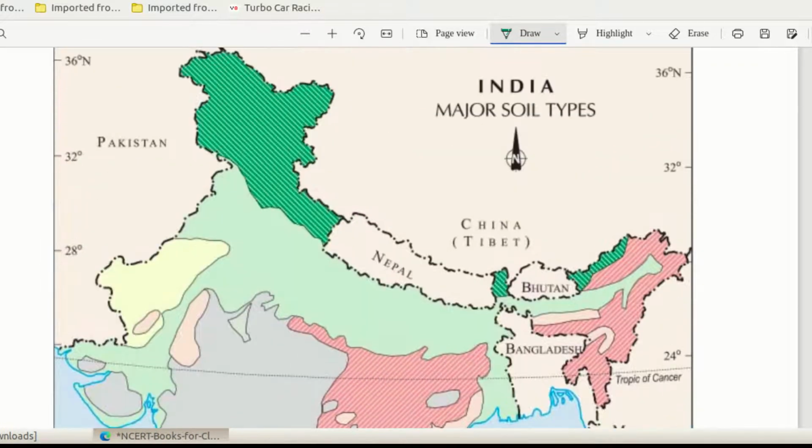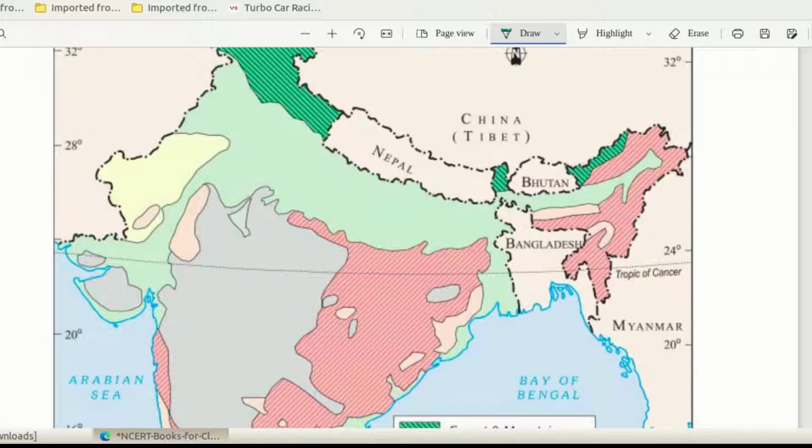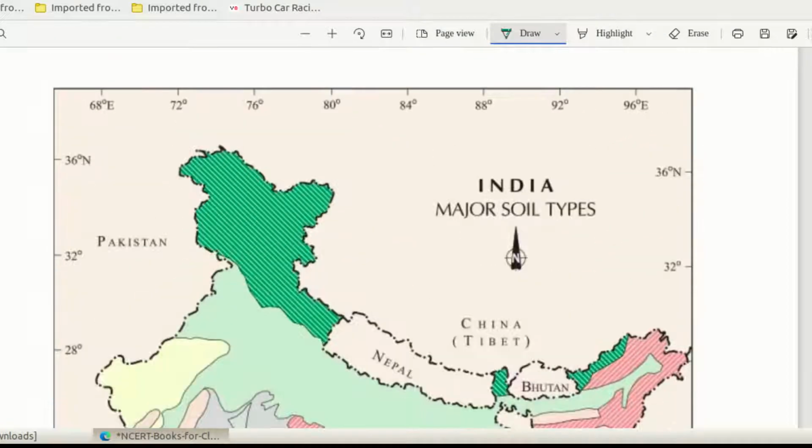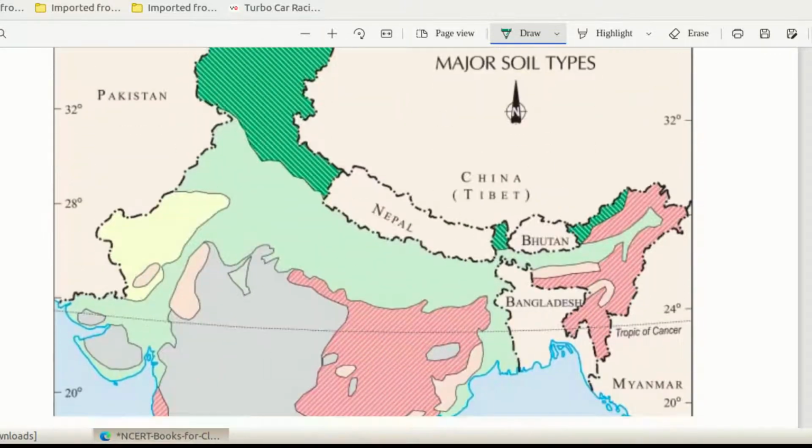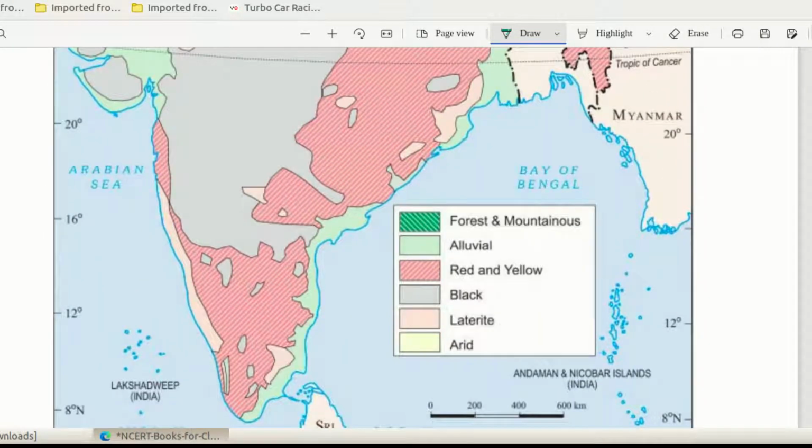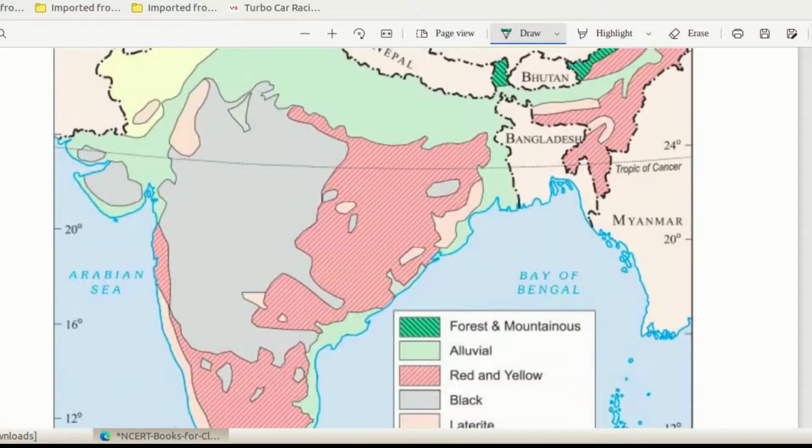So this is a map. From this map, the easy method is to first study the states. How many states are there at present? 28 states and 8 union territories. So we have to study these states. If you want, you can follow an easy method. How to study this: take a transparent sheet and trace the boundary of India.